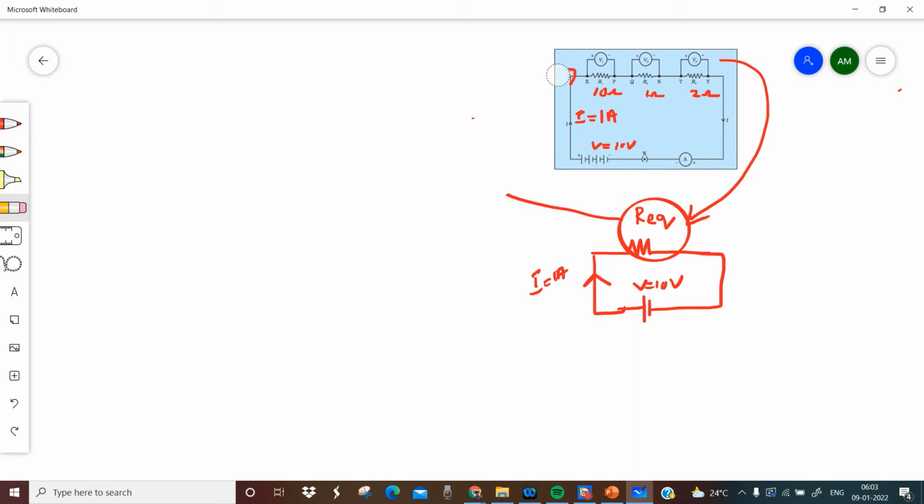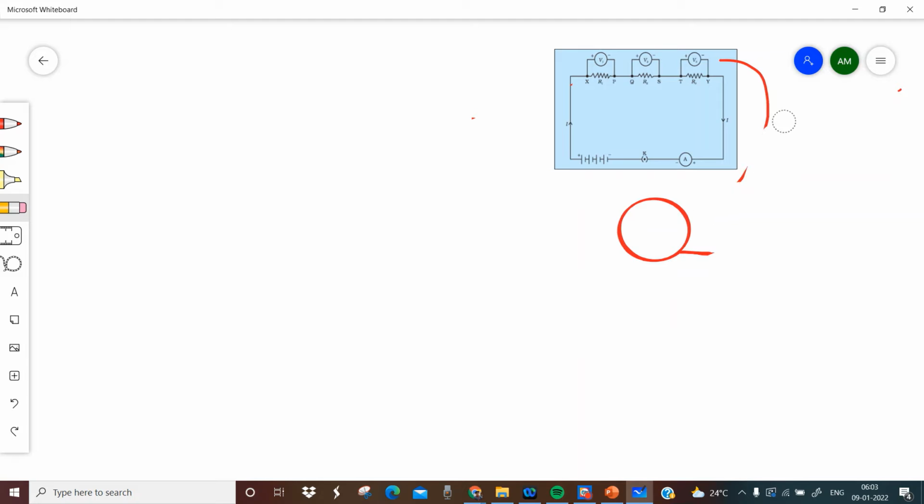Now we have to find an equation for the equivalent resistance when resistors are connected in series. When three resistors are connected in series, the equation for R equivalent is R1 plus R2 plus R3. We just add them to find the equivalent resistance.